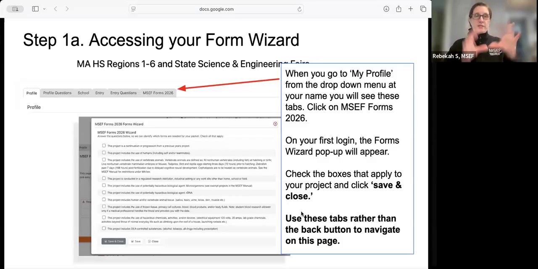So to access your forms wizard, as I said, you're going to go to that My Profile page and you'll see all these tabs. Go to MSEF Forms 2026. The first time you log in, this forms wizard will pop up and it will ask you details about your project. If you're not sure what these mean, or if you think your project is in one of the exempt areas and doesn't require this more advanced paperwork, check that out in the manual. Let us know if you have questions, but check the boxes if any are relevant and then save and close. Use these tabs to navigate rather than the back button in your browser.